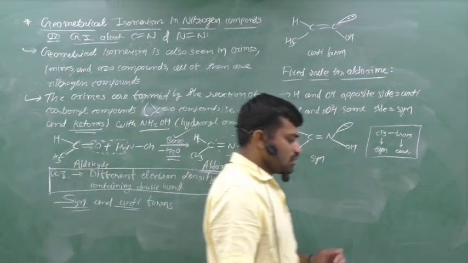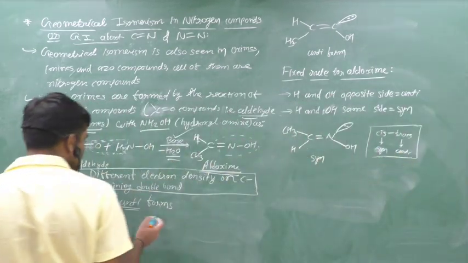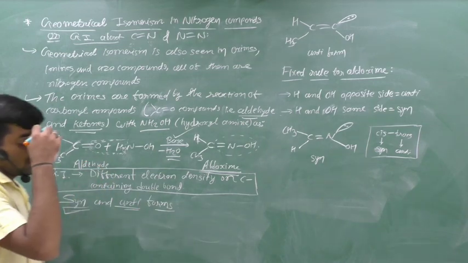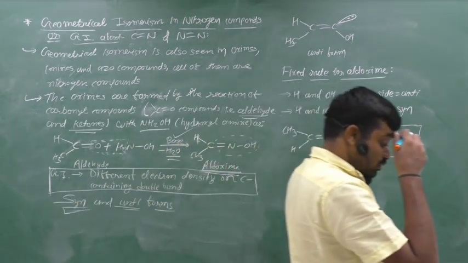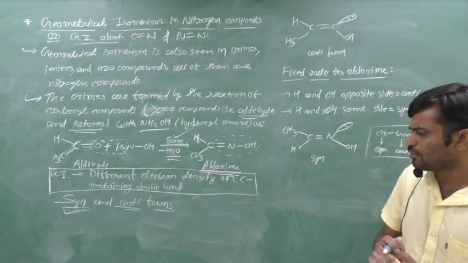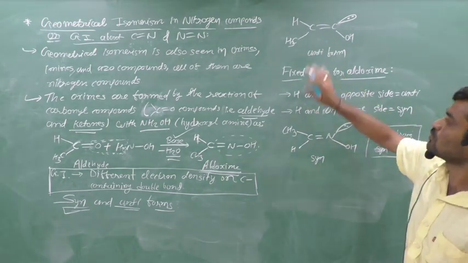We can give another system of nomenclature, the syn anti form, besides cis trans and E/Z. Now we can study the syn anti forms and the rule or the priorities for them. Suppose you have the compound CH3, C, H double bond N, OH.